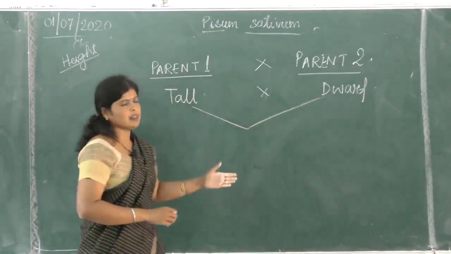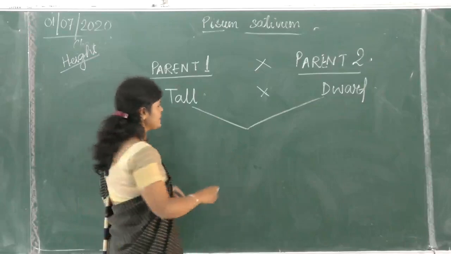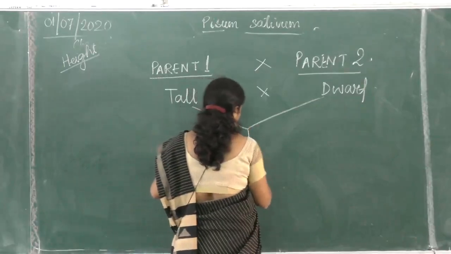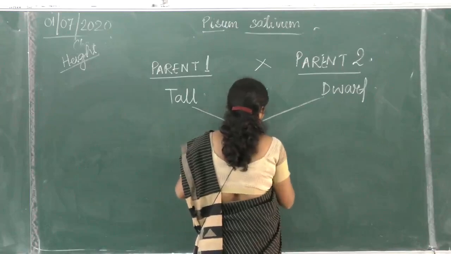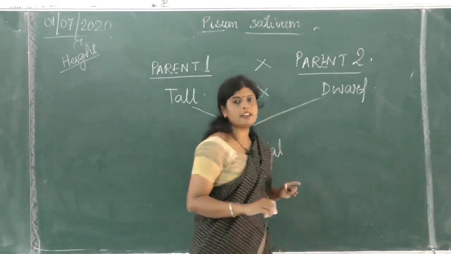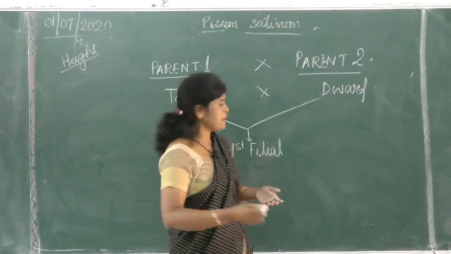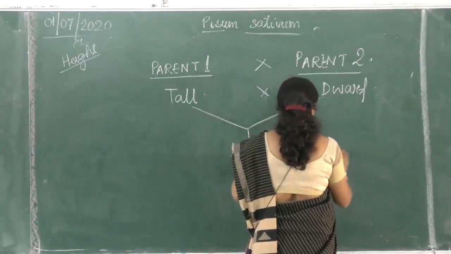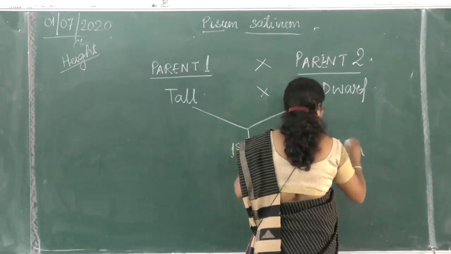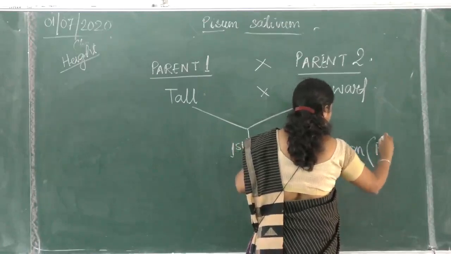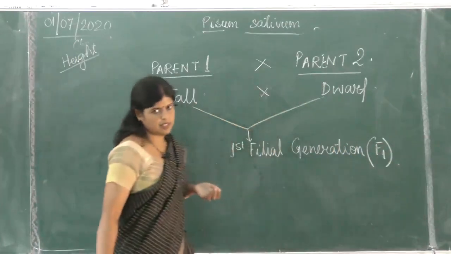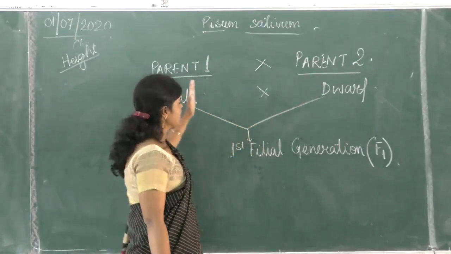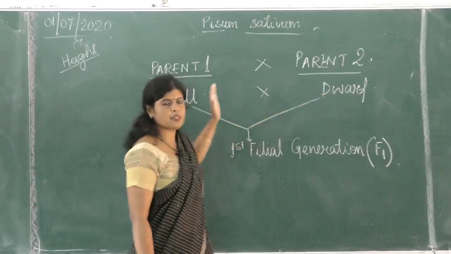After crossing, the next generation plants he named as first filial generation. Filial means offspring. Offspring means babies, filial generation. Okay, in short we write it as F1, F1 generation. Now, what kind of pollination has taken place over here?